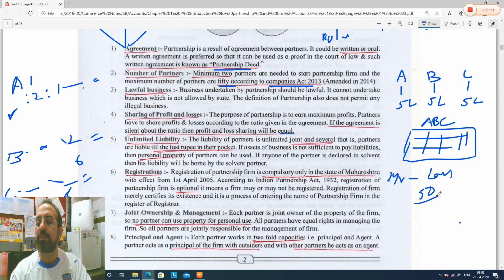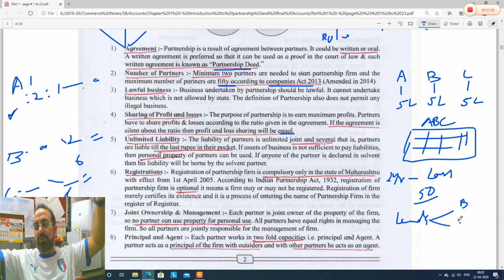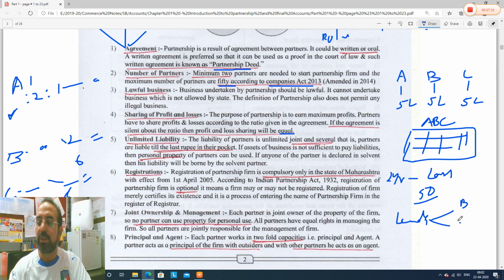Now what will they do? They can say to their lenders. Lenders means who? For example, they have taken a loan from a bank, or they have suppliers, because when you do business, you do not get everything in cash. There are credit transactions in the economy also. So they were getting raw material or whatever on credit from their suppliers. A, B and C are telling their lenders, we made losses of 50 lakh rupees and now we cannot pay you because it is not our fault. We are very honest, but we made losses.